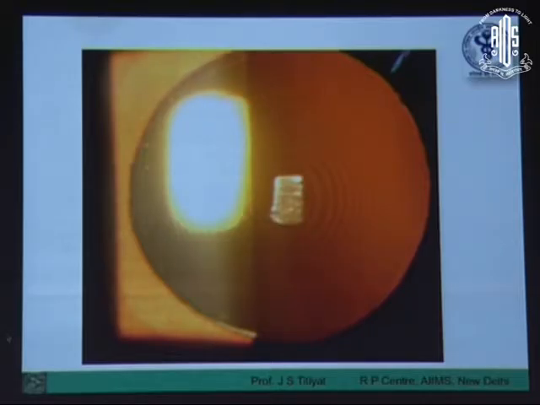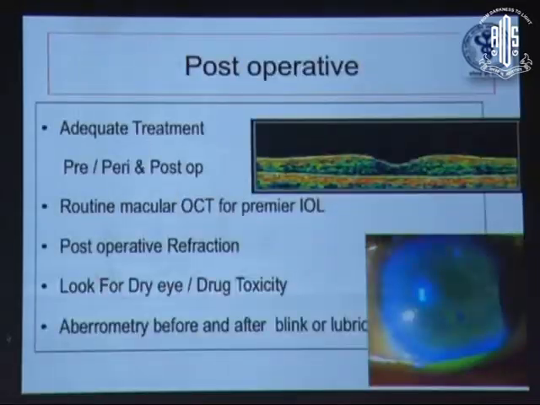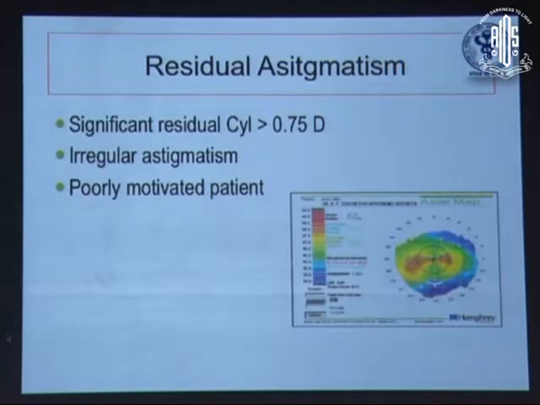If you have access to image guidance systems like Verion or Callisto, that also gives you good positioning of your IOL in the rhexis. Post-op, these are very important. We highlighted ocular surface and other things. Most importantly, the residual cylinder has to be checked for these patients. Cornea can also sometimes give you irregular astigmatism rather than the intraocular lens. And poor motivation is also very important.